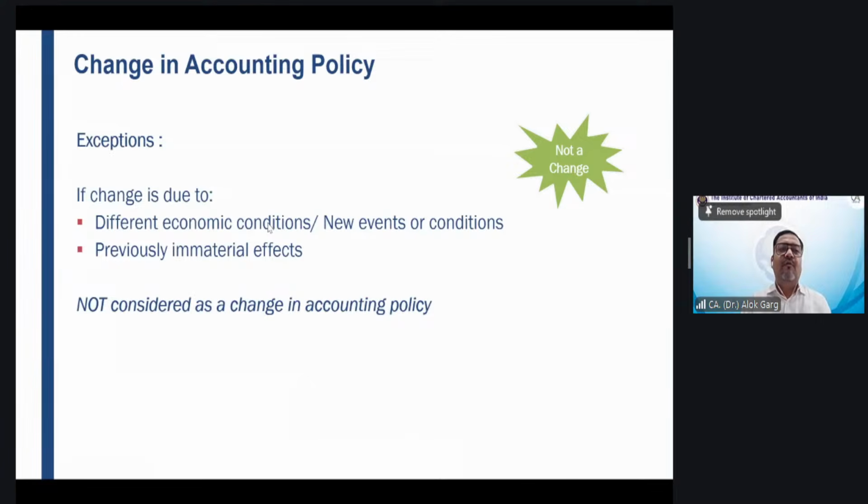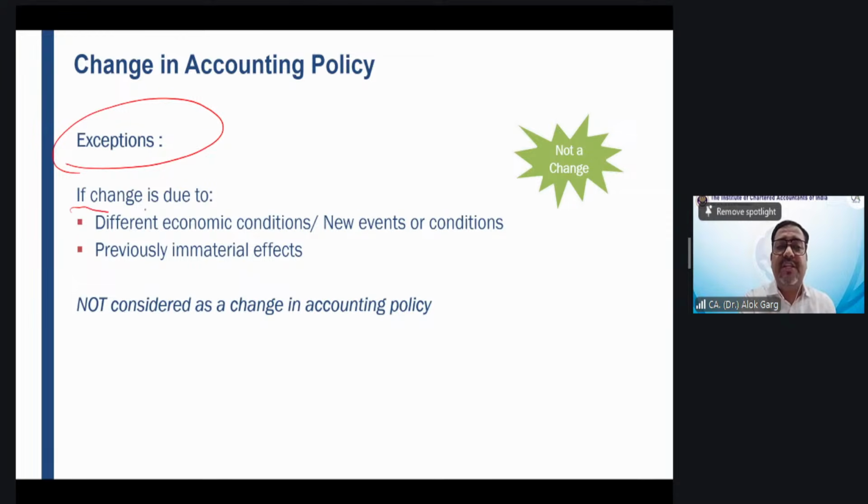Now, when will a change not be considered as a change in accounting policy? When there is a change, but it will not be considered as a change in accounting policy. Friends, there are some exceptions which are given in the standard.